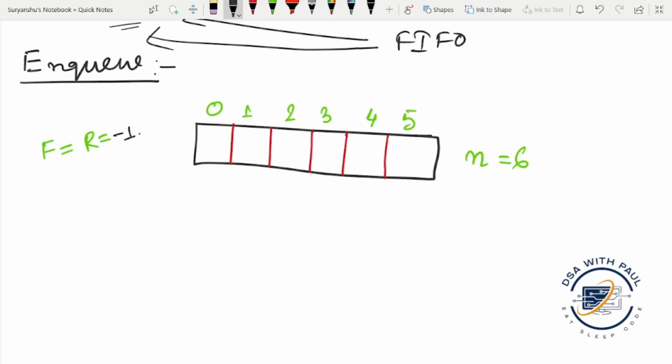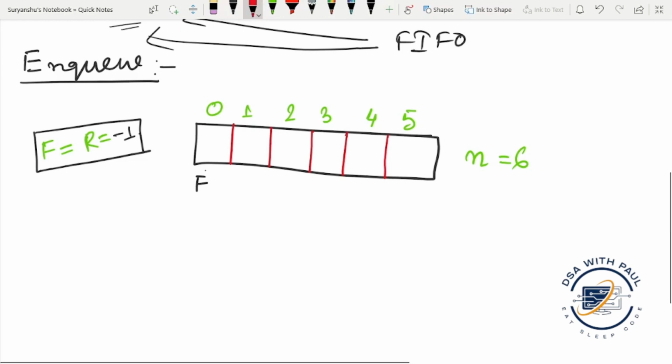For the first time, front is equal to rear is equal to -1. We initialize front and rear. They are the pointers which will point to the data. Front will point to the first data and rear will point to the next data. For the first time, we will update front and rear both to the first position. Suppose the incoming data is 10, and 10 will be here.